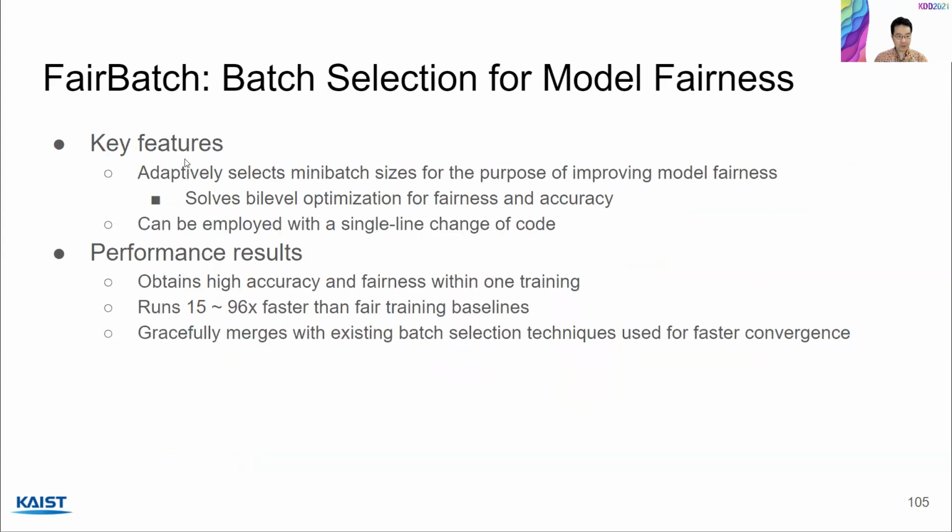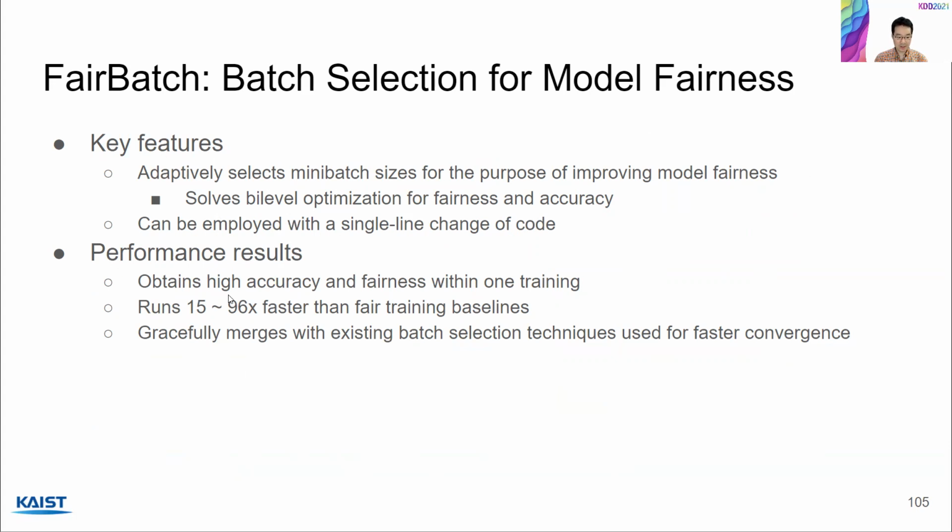So the key features of FairBatch are twofold. One, it adaptively selects mini batch sizes to improve fairness. Internally, it solves a bi-level optimization problem for fairness and accuracy. Another important contribution is that FairBatch can be employed with a single line change of code, which I'm going to explain later on. And it also has good performance results.